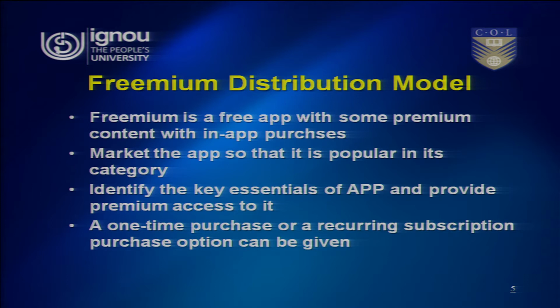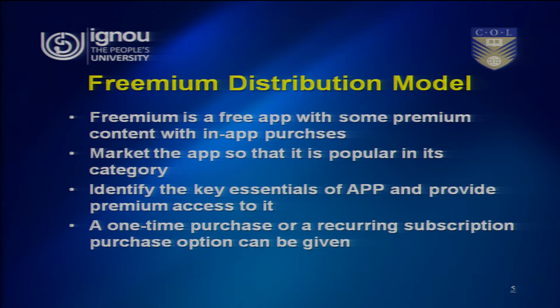The second model is the freemium distribution model. The word freemium is derived from two words, one is free, the other is premium. When you say free, it is completely free. Whenever you say premium, it means that you have to buy. In the case of freemium, you can download and install the app freely, but to use specific features you need to buy. So, specific features of a mobile app are to be bought, not the entire mobile app. This is called the freemium model.